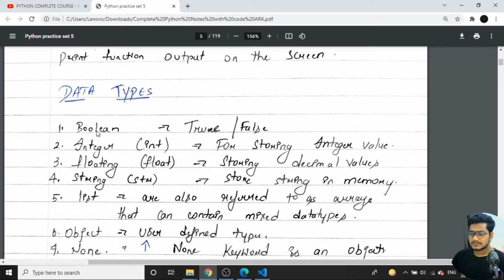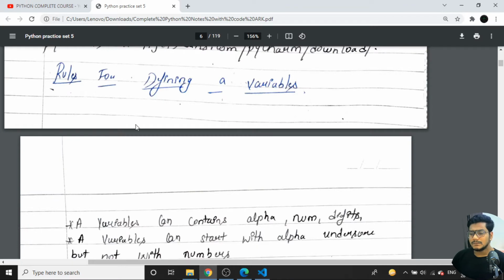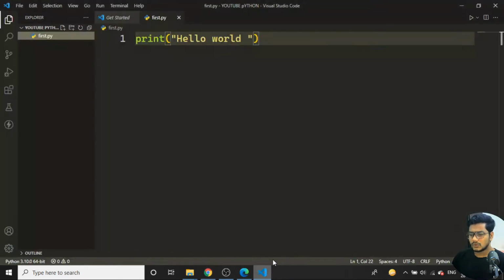So here we have boolean, right? Data types: boolean is nothing but zeros or one, or true or false conditions. Integer, as you know, is numbers, and floating is something which has decimal points. Strings are enclosed in single, double or triple quotes. Then we have list, objects and none. We'll see all these things. So let's come back to the code editor.